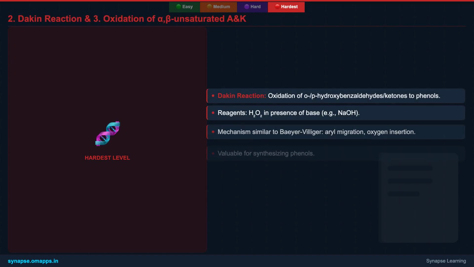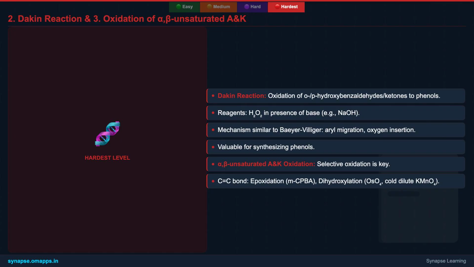Oxidizing alpha-beta-unsaturated aldehydes and ketones requires surgical precision due to multiple reactive sites. Selective oxidation of the C=C bond can be achieved through epoxidation with reagents like mCPBA or dihydroxylation using OsO4. However, if you need to functionalize the allylic position, reagents like selenium dioxide, SeO2, come into play, converting allylic CH to C=O or CHO.